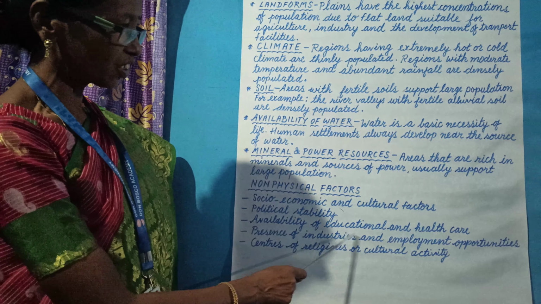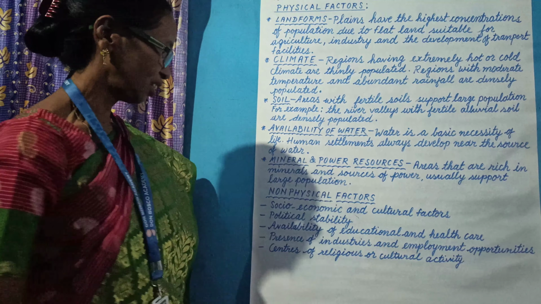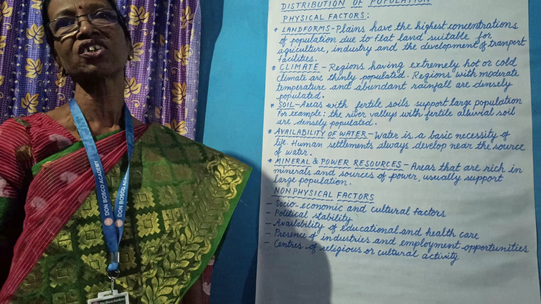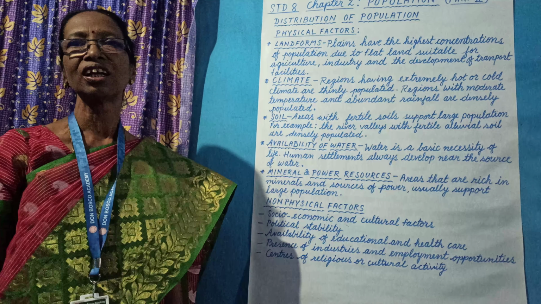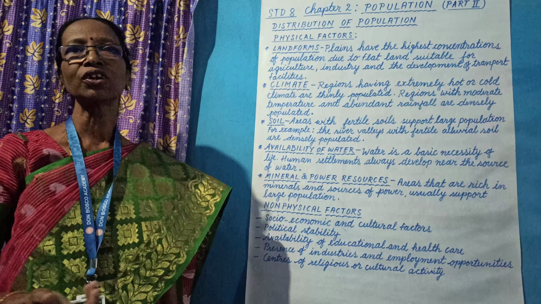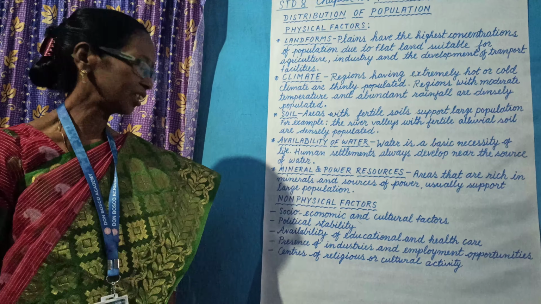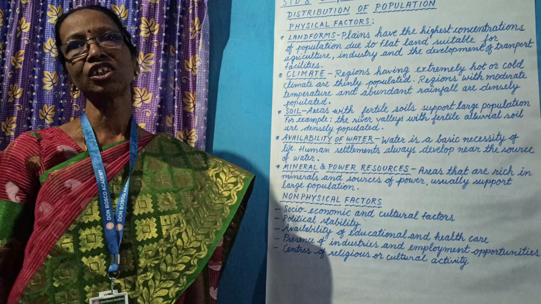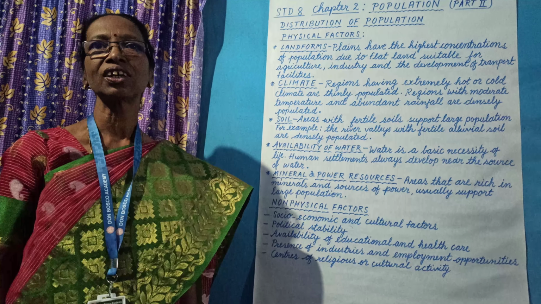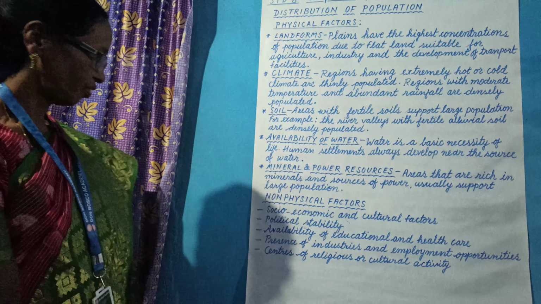Availability of educational and health care. Where there are higher educational facilities and all the health care facilities like large hospitals, there is a high density of population.